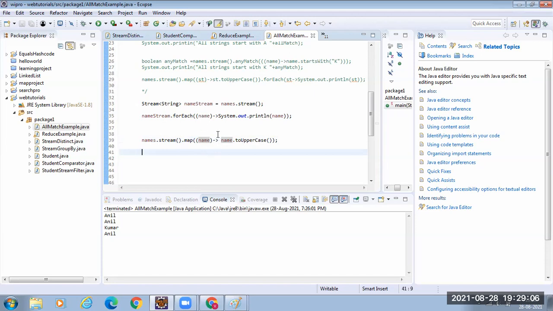Understand? So the map takes a function as an argument. Function is a predefined functional interface. You can think of function as one method which takes one argument, performs something, and returns back. So that is why this is the implementation. See, this is the simple interface implementation.